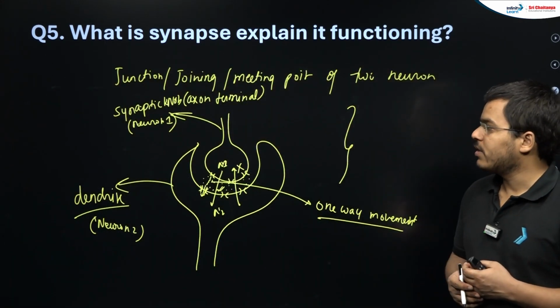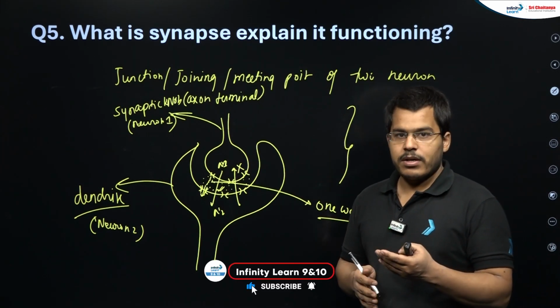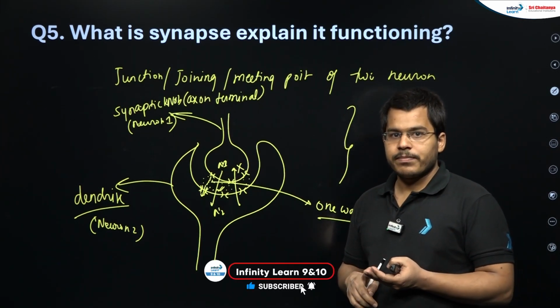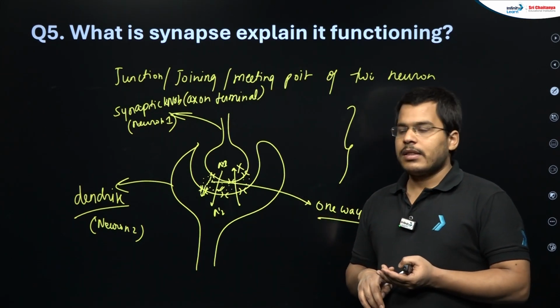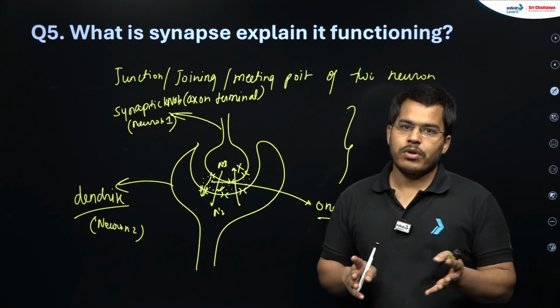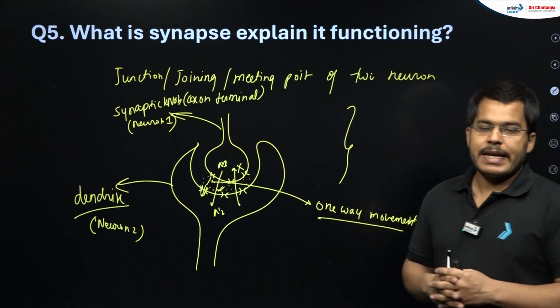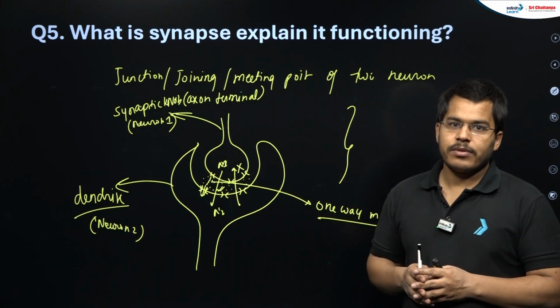Apart from that, you can learn the brain diagram also, that is also very important, the different parts of the brain and their functions, and then different hormones, their 1 or 2 functions, then your nastic and tropic movements. Okay, that's all.